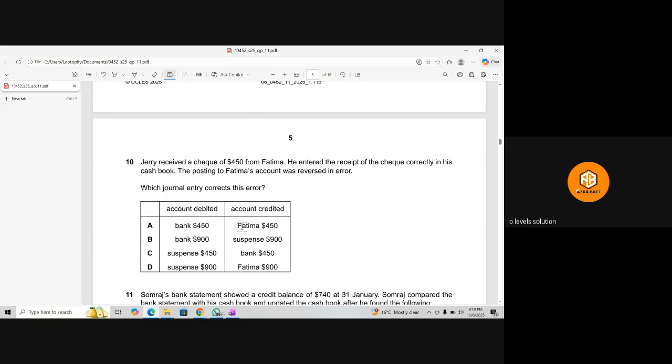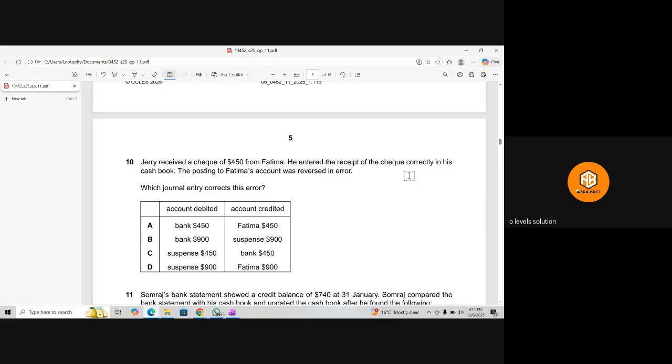Next question. Jerry received a check of $450 from Fatima, and he entered the receipt of the check correctly in his cash book. But the posting to Fatima's account was reversed in error. Which journal entry corrects this error?